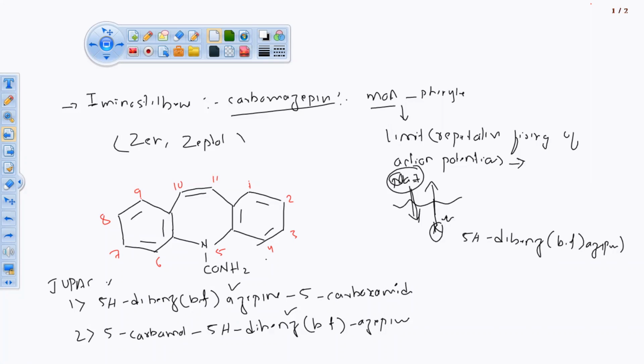You can increase the carbamide chain because this proton is associated with it. You can replace this proton with a methyl group. You can replace it with a benzyl group. You can replace one proton with the sodium ion. You can make a drug, carbamazepine sodium. You can prepare the drug like that also. So that drug is converted into salt form. That is one kind of derivative.